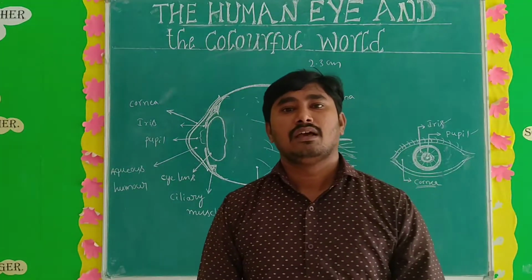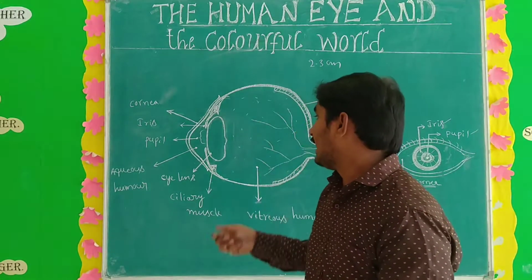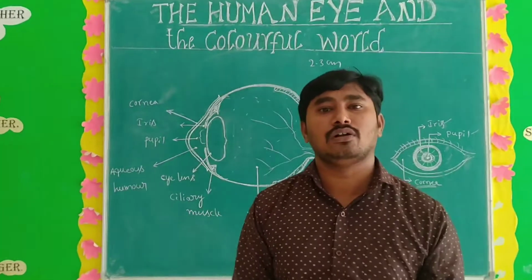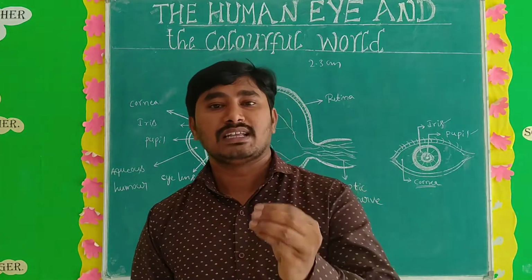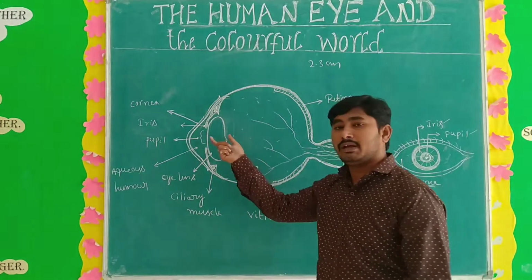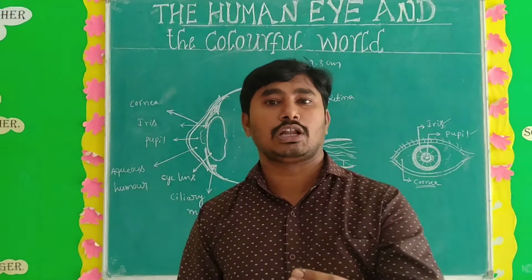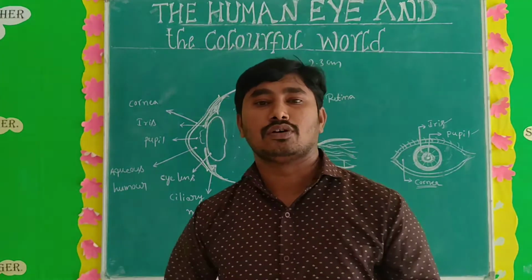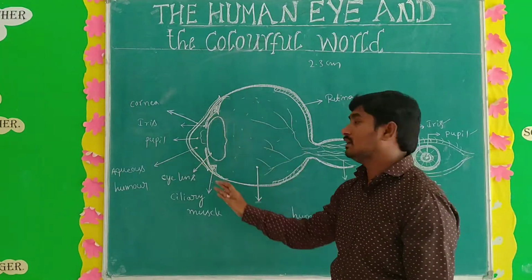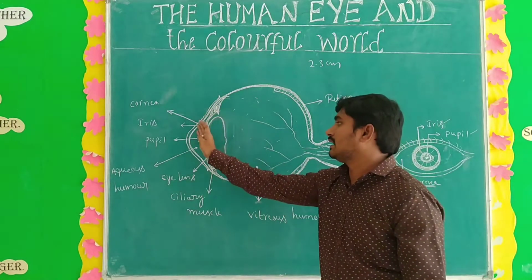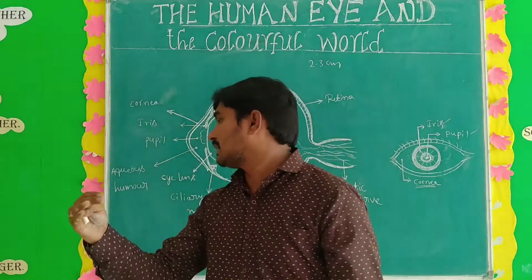Human eye is a very valuable and sensitive sense organ, and it enables us to see the wonderful world and colors around us. You know very well the photographic camera. So what is the main working of the human eye? The working and construction of the human eye is like a photographic camera. The way the photographic camera works, the human eye also works the same. It also looks like a spherical ball, and on one side it has a bulged surface, which means on one side it is bent.